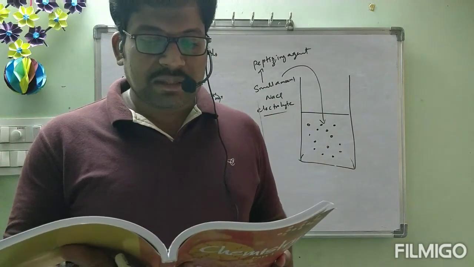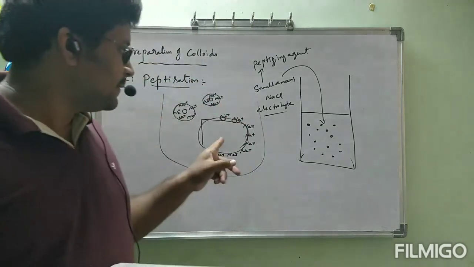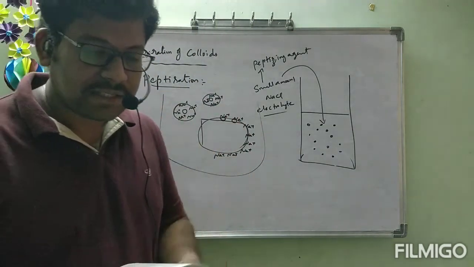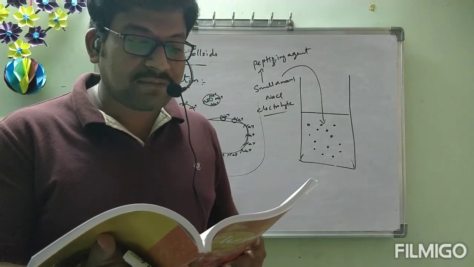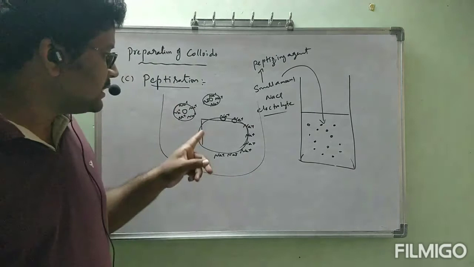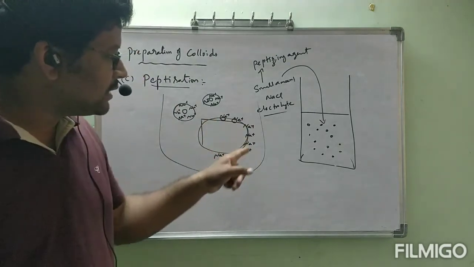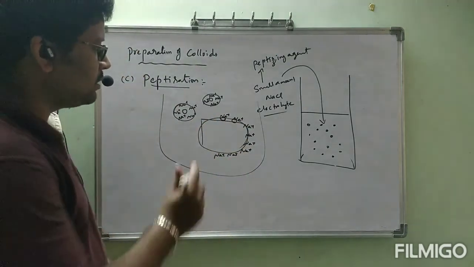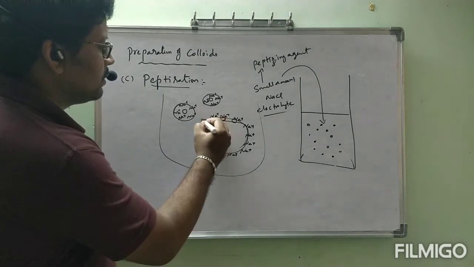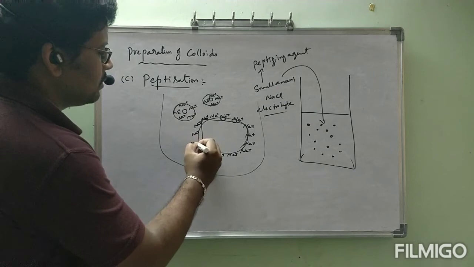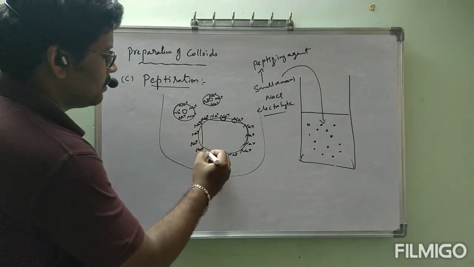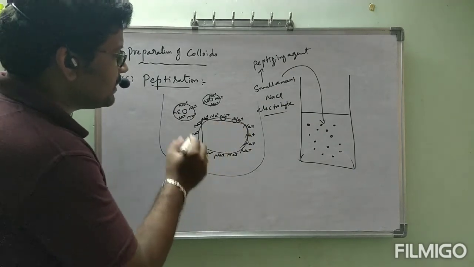During peptization, the precipitate adsorbs one of the ions of the electrolyte on its surface. Now you will get clarity. See, this is the total precipitate.